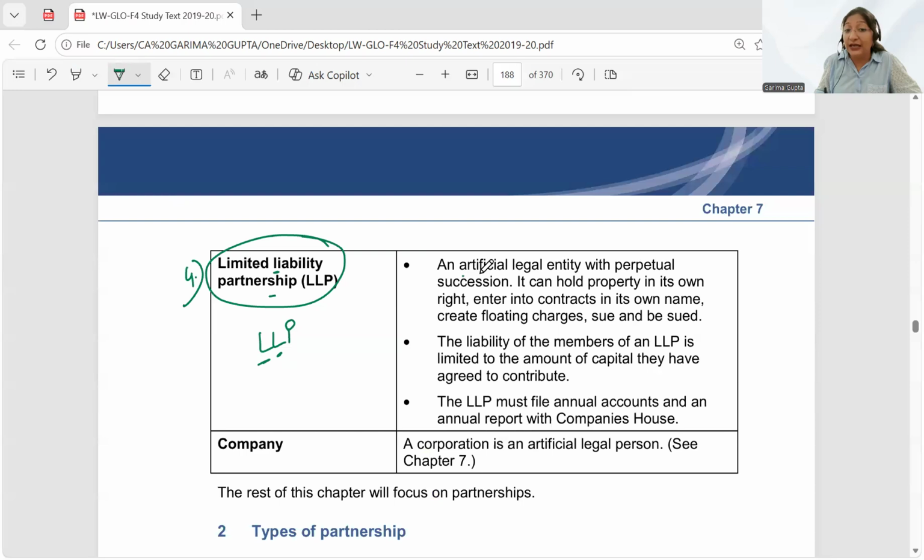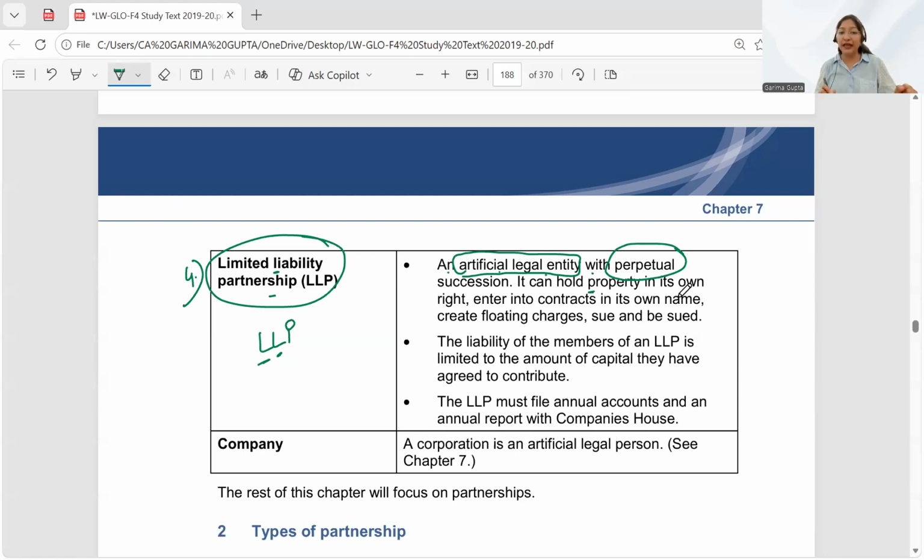Now, here it is an artificial legal entity. That means it has a separate legal entity on its own. It's not the same as its partners. Okay. And an artificial legal entity with a perpetual succession. What does it mean? Members may come and go, partners may come and go, but the LLP, limited liability partnership, will not dissolve. It will continue.